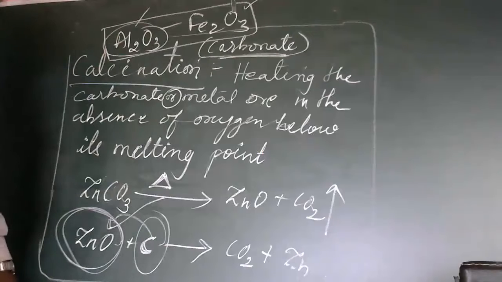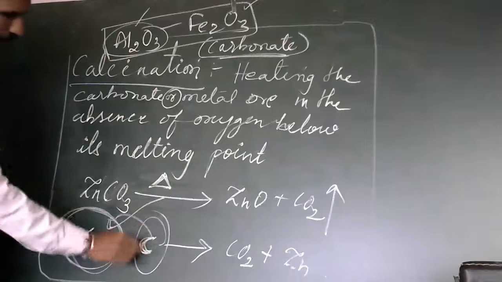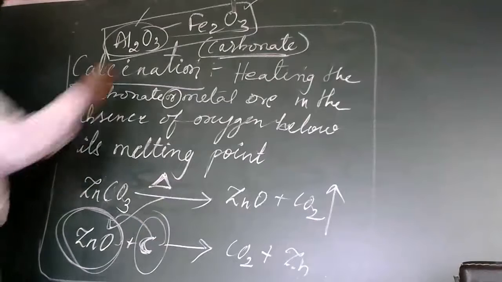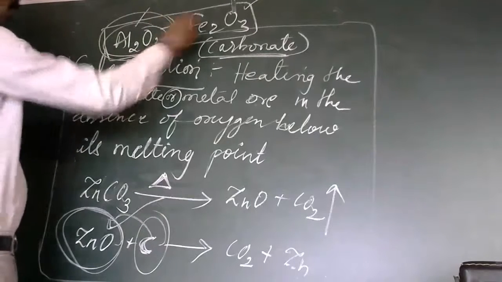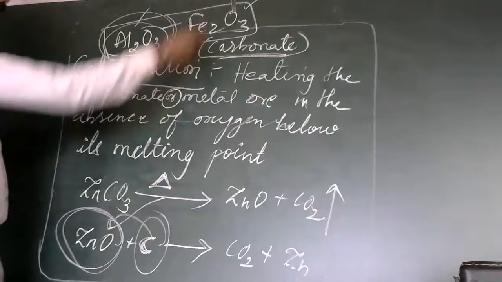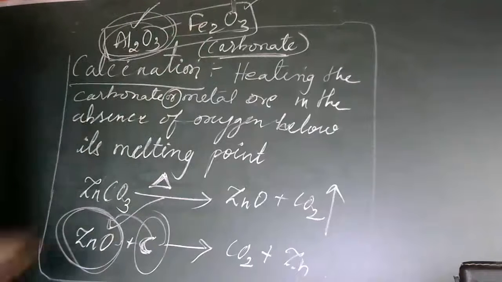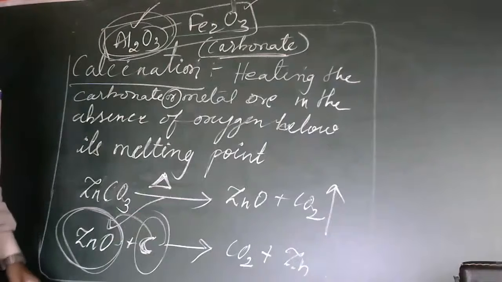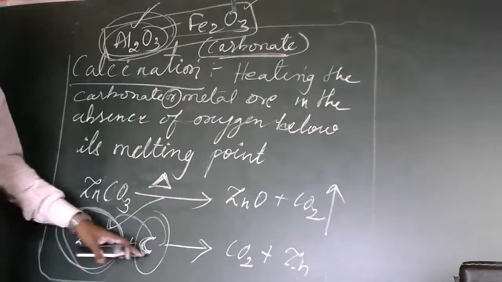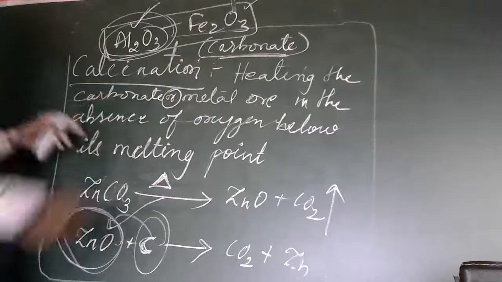This reducing method is used in the last step. Being an oxide, we cannot go for the reducing method with aluminum oxide. Try to understand what I am telling. For some metals we go through this method, for some metals we go for some other method.